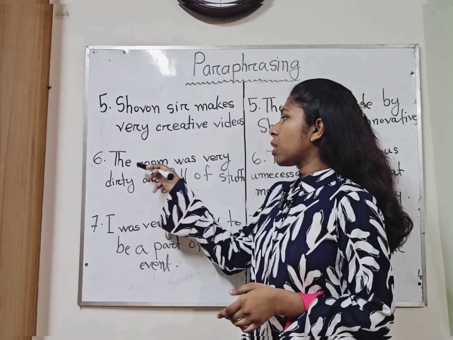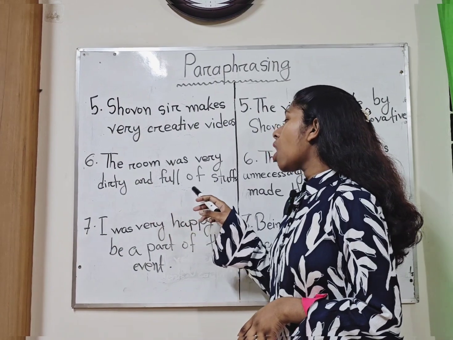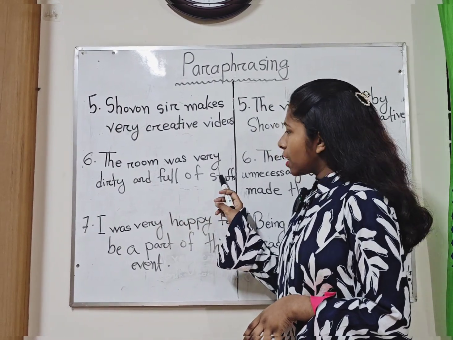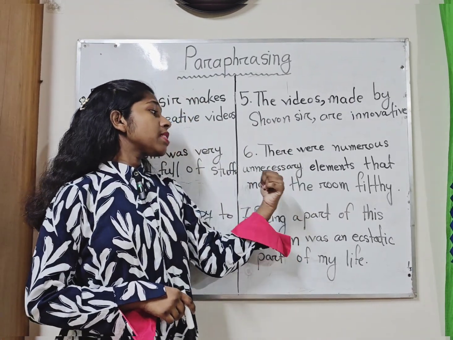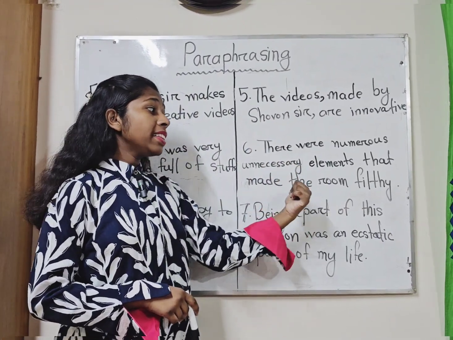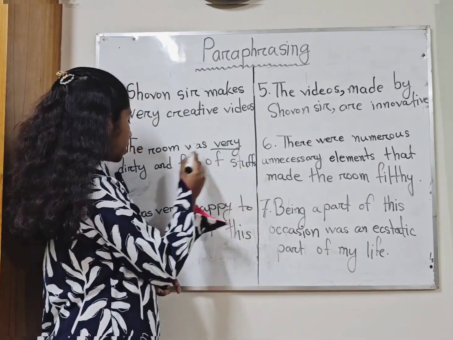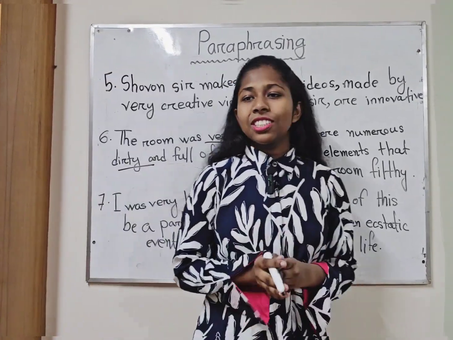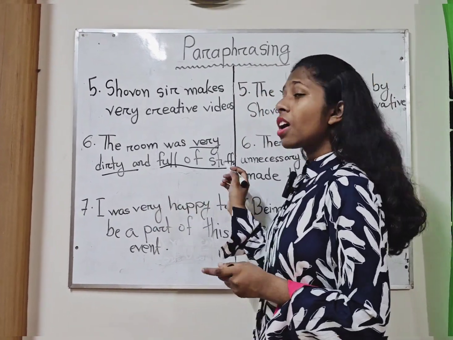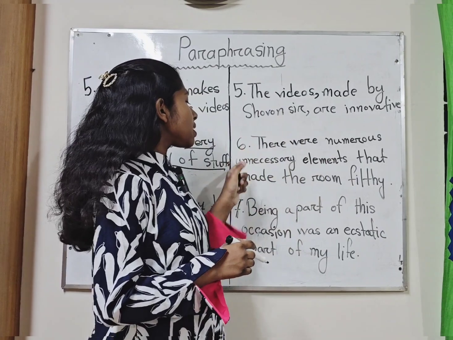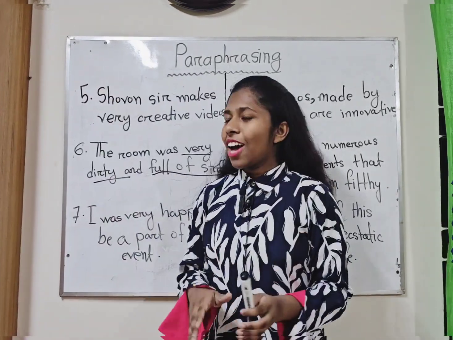Now let's move to number 6. The room was very dirty and full of stuffs. I can paraphrase it and I can say, there were numerous unnecessary elements that made the room filthy. Filthy is the synonym of very dirty. So this is how you can use some synonyms. And instead of saying full of stuffs, I have written numerous unnecessary elements.